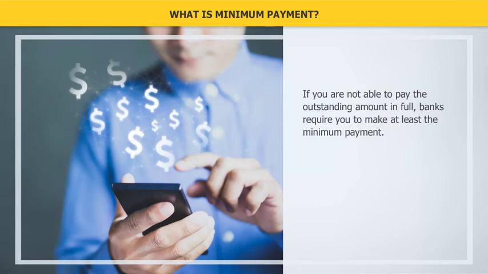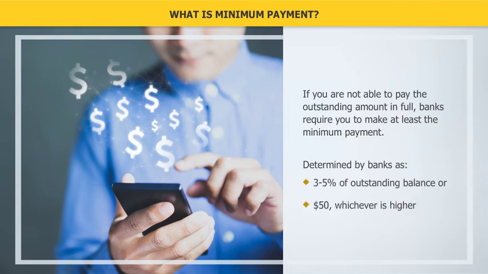If you're not able to pay the outstanding amount in full, banks require you to make at least the minimum payment. Minimum payment is generally determined by banks as 3 to 5% of your total outstanding balance or $50, whichever is higher. Let's take a look at an example of a credit card statement.